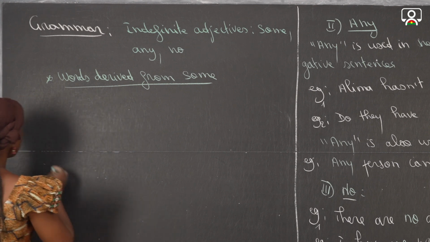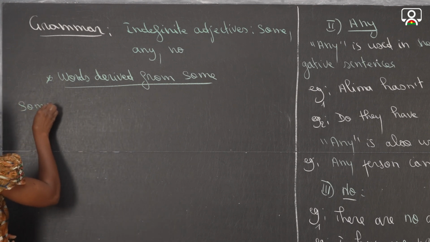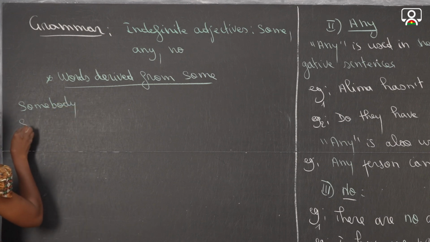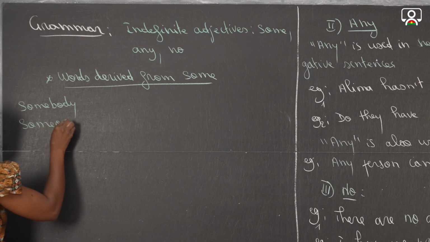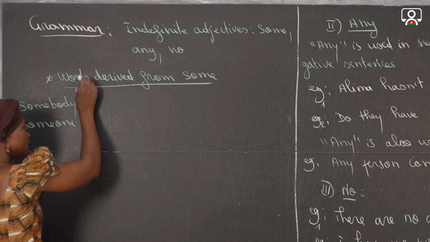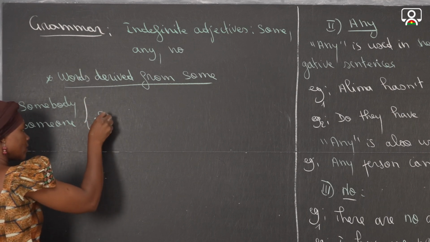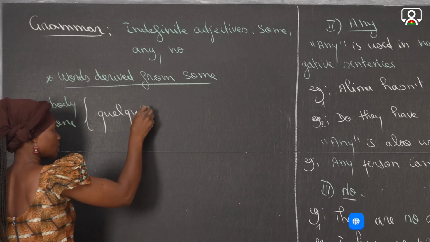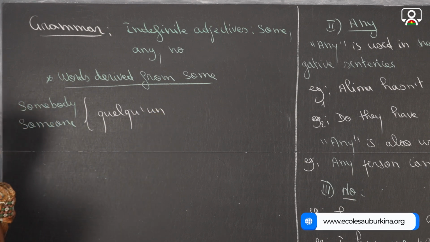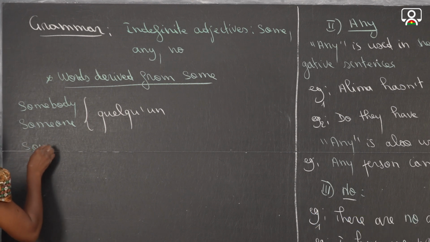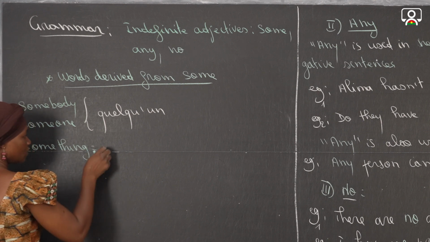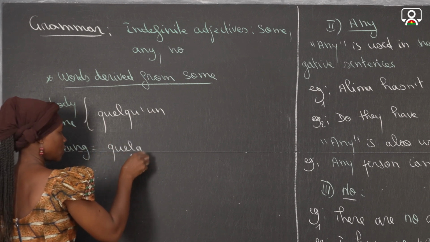First we have, for example, somebody. We have also someone. These words, you can translate them in French by quelqu'un. So this is the translation that you can do. We continue. We have something, which is translated into French by quelque chose.